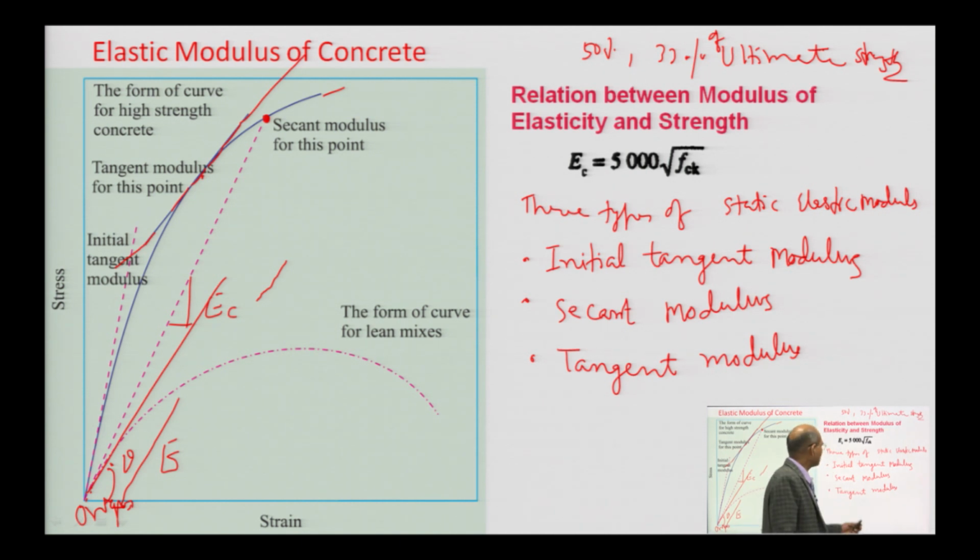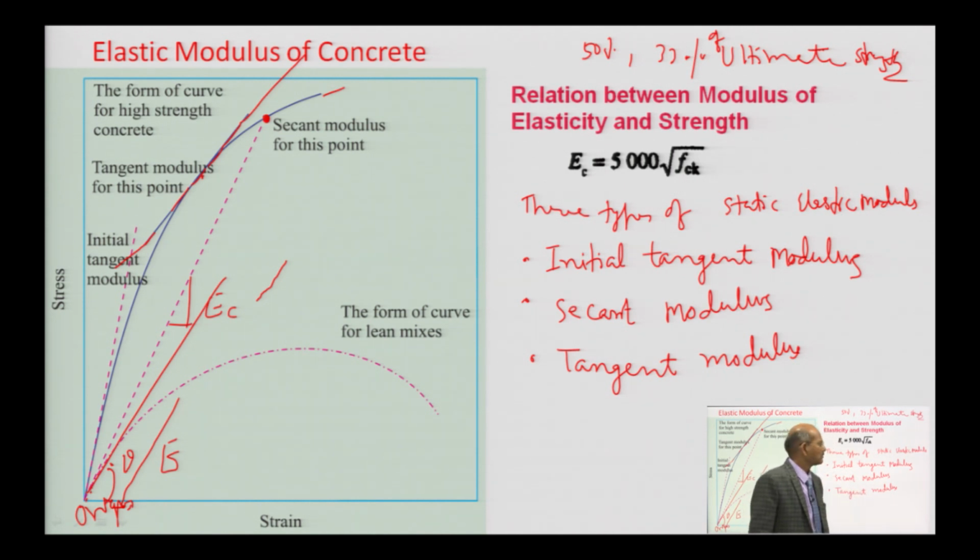So, we have discussed 3 types of modulus: initial tangent modulus, secant modulus and tangent modulus. If you see IS 456, based on the test data, lots of them did the testing. After that, they went for the best fitting curve, and obtained an empirical formula for different grades of concrete.